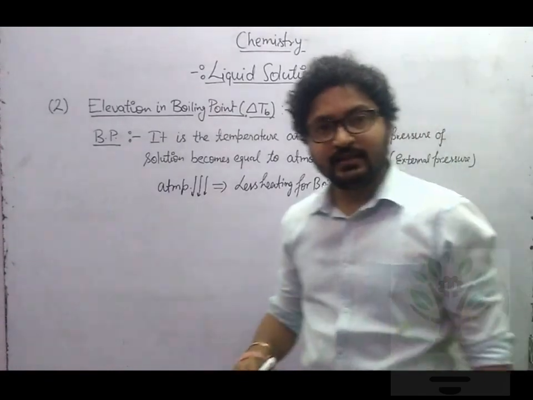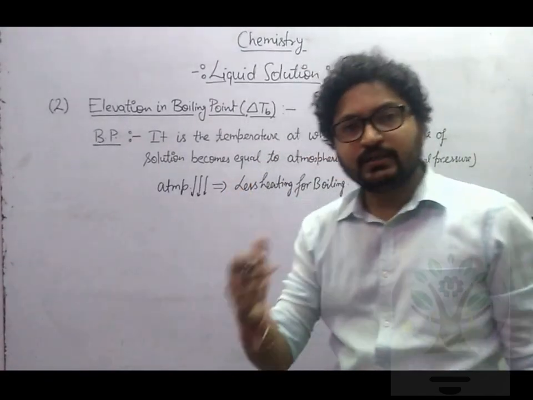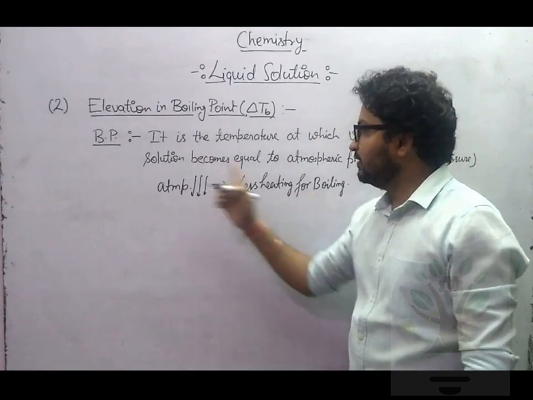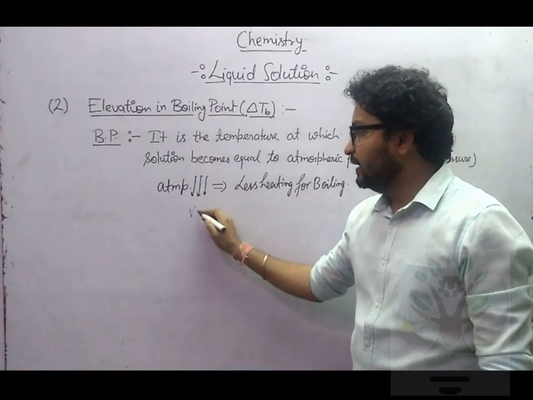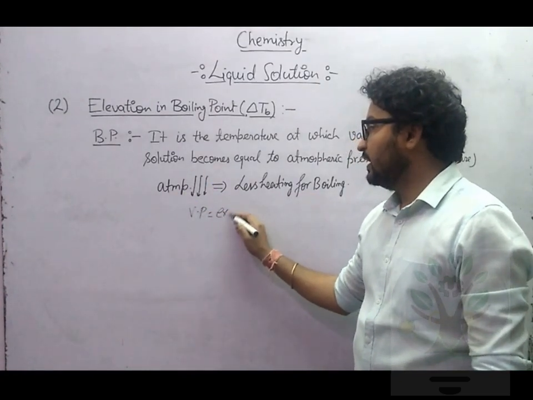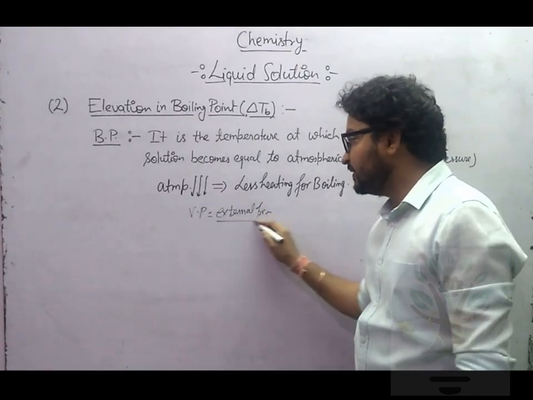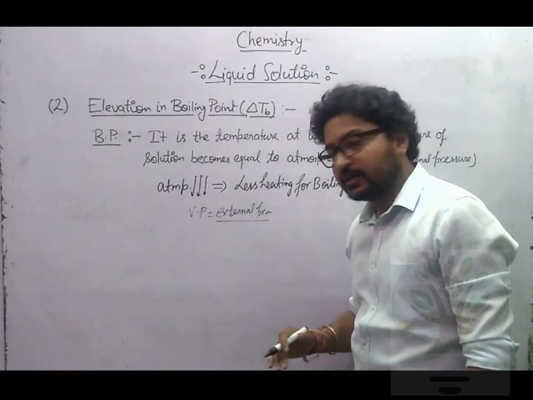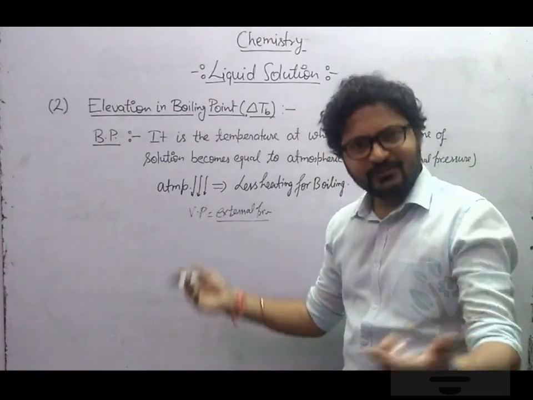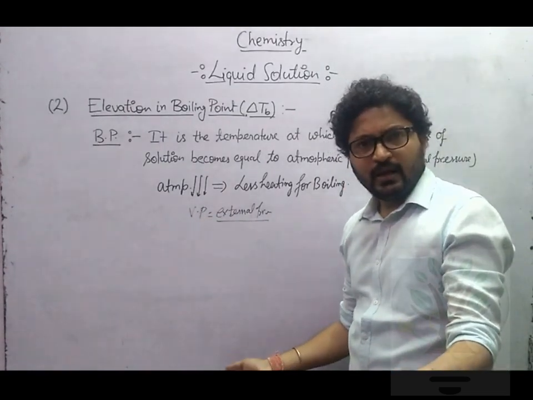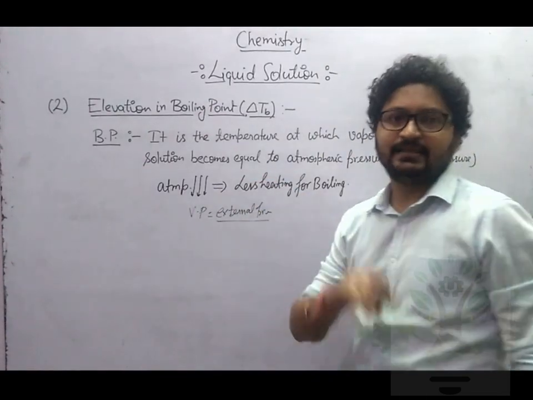Why will we require less heating? Because boiling point is the temperature when vapor pressure becomes equal to external pressure. External pressure is decreasing, so we need less vapor pressure now for boiling. That means we require less heating.